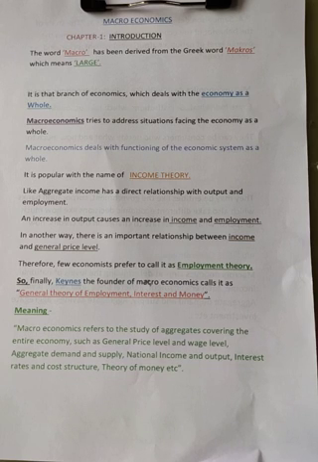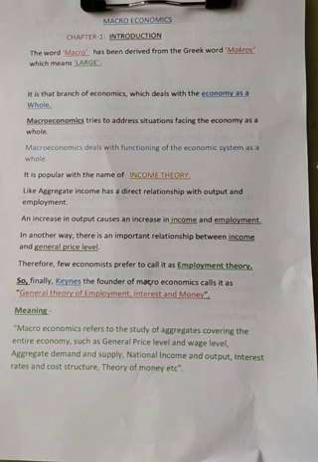The aggregate income has a direct relationship with output and employment. Why? Because when the income increases, that is when the employment opportunities increase. When will the employment opportunity increase? When the producers are producing goods and services. Because to produce goods and services, they need land, labor, capital, organization. So when they need labor, that time the people will get employment opportunities. So when they are getting employment opportunities, that time they will earn income. That is, they can get wages as a remuneration for using their labor services. Wages is nothing but income.